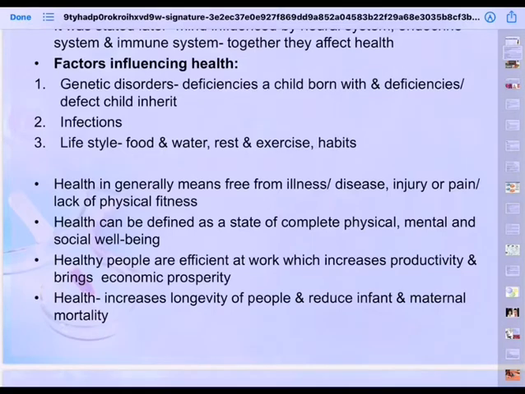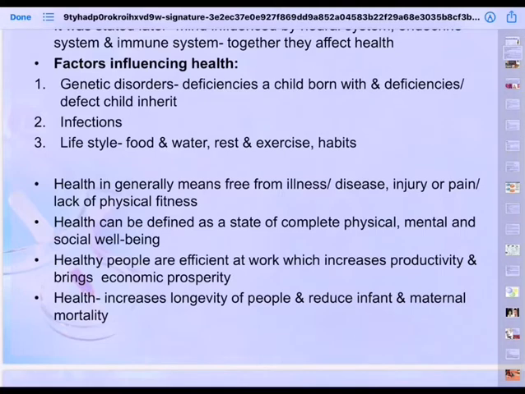Genetic disorders, that is, disorders due to our own genes that we get from parents and family. So, there will be some unfortunate children who take birth with genetic disorders.